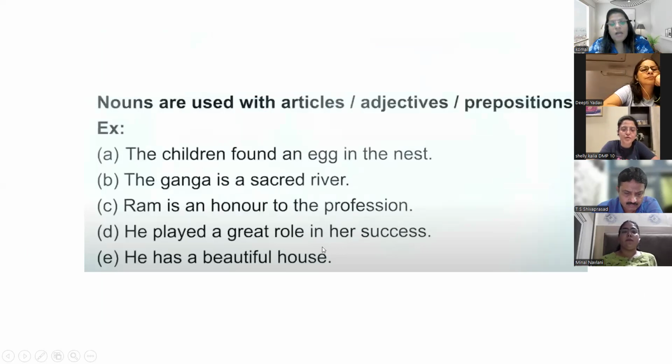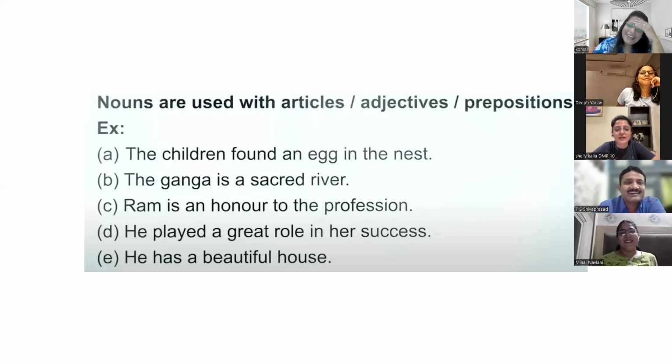Great is also a noun here. No, how did great become a noun, Shaily? After A, two words are coming, great and role. So what is great? An adjective. Ma'am, I always get confused between adjective and adverb. I want to clear it.